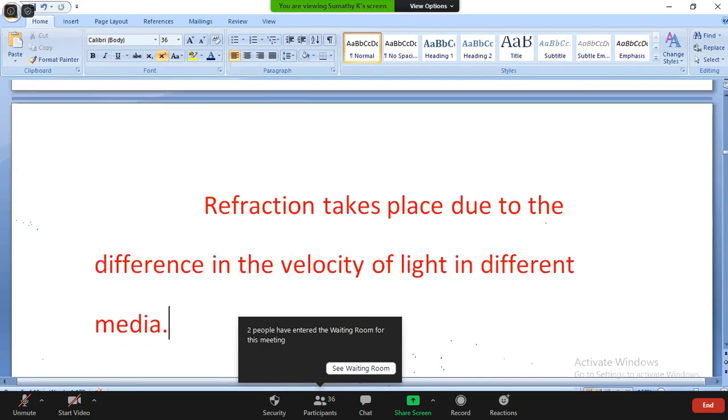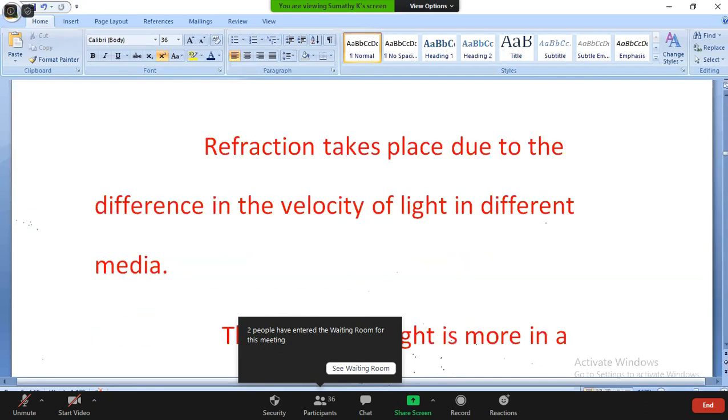Next, where does refraction take place? Refraction takes place due to the difference in the velocity of light in different media. So the velocity of light will be changed, and according to the velocity, the refraction will differ. We already know that violet has the lowest wavelength and red has the highest wavelength, so the velocity is also different.